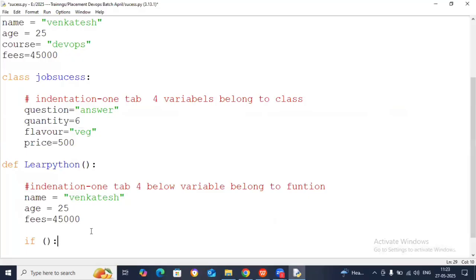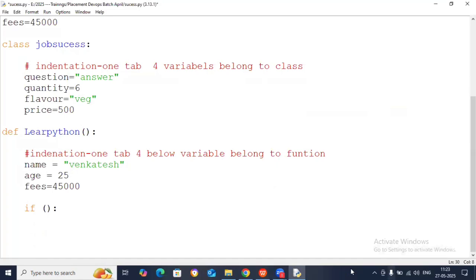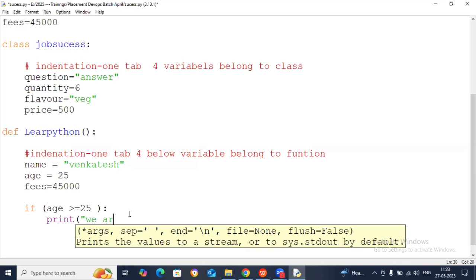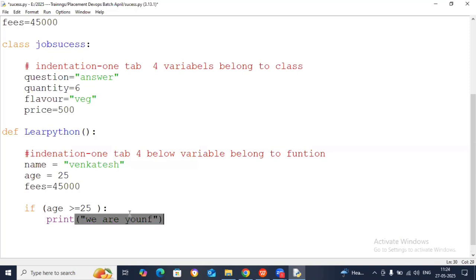You can write with round bracket or colon; it's your choice. Inside this round bracket, you can write a variable and compare it. For example, if age, what is the value of age? 25. You can check if age is greater than or equal to 25. Here the age is 25, not greater than, it is equal to 25. Then I can print, we are young. Something you can print here: you are young.